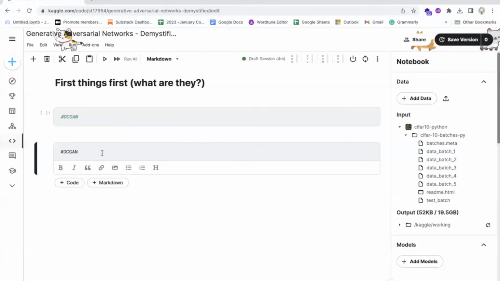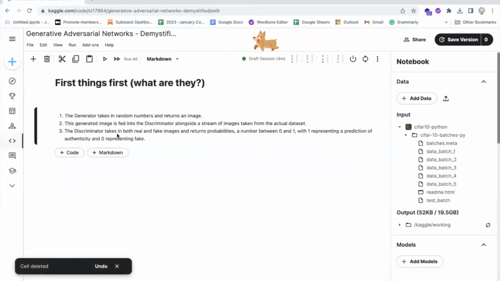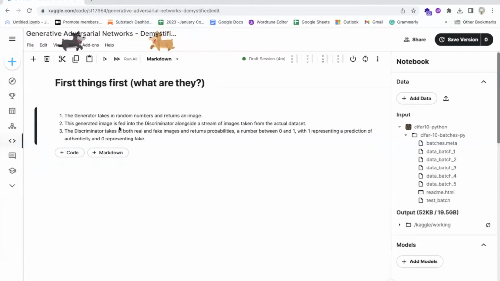Let's take a look at the steps our GAN will follow. 1. The generator takes in random numbers and returns an image. 2. This generated image is fed into the discriminator alongside a stream of images taken from the actual dataset. 3. The discriminator takes in both real and fake images and returns probabilities, a number between 0 and 1, with 1 representing a prediction of authenticity and 0 representing fake.